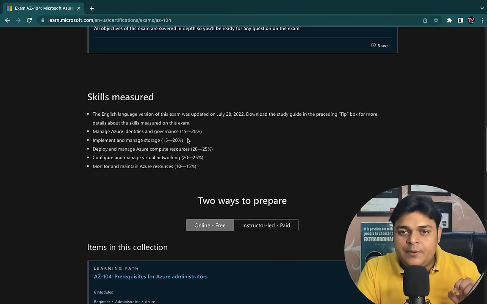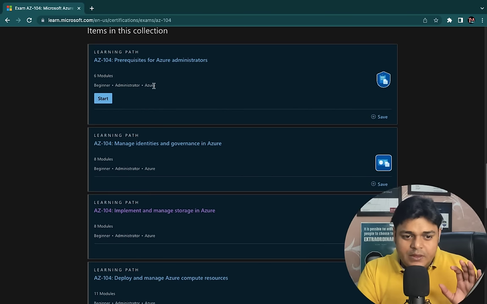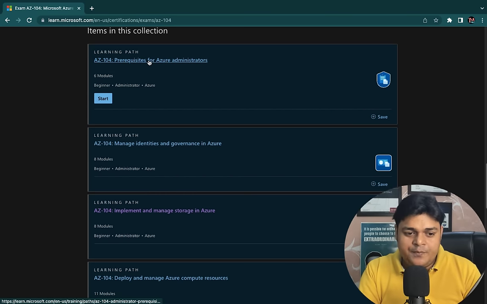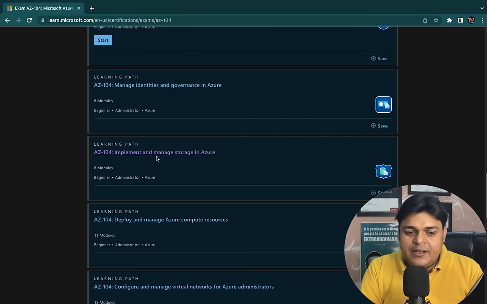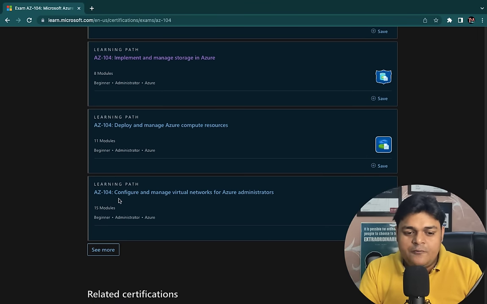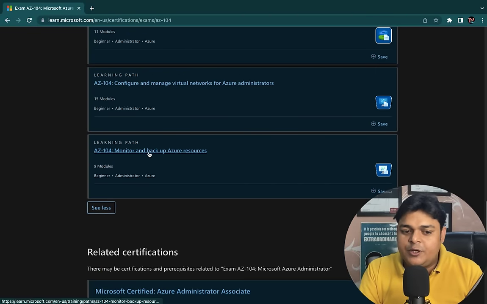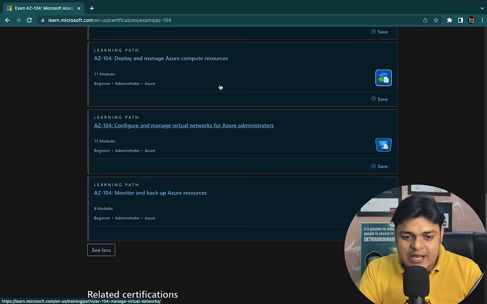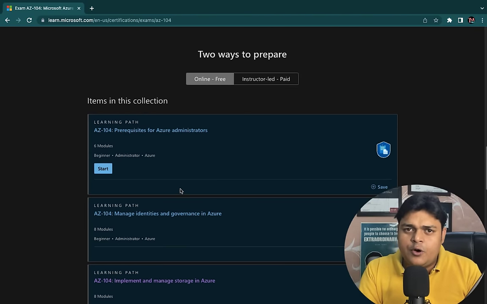So we'll start from the very basics, and we'll try to follow the 100% curriculum based on this particular page. We just need to know about the prerequisites. This is the first topic. Then we discuss managing identity and governance in Azure, then implement and manage storage, then try to understand the concept of compute resources, configure and manage virtual networks, and monitor and back up resources. So these are all the modules, and each module contains up to 8 to 10 different topics. It's our responsibility that we must know each and everything.